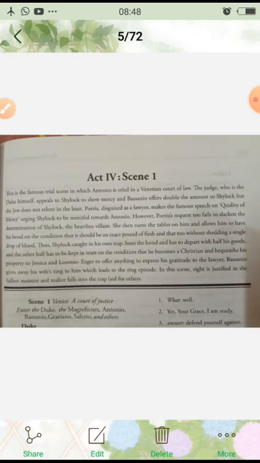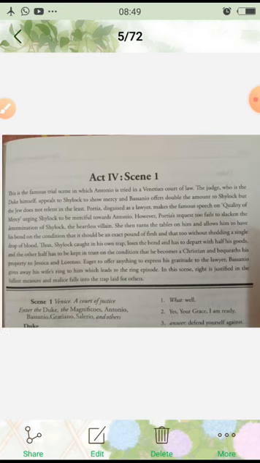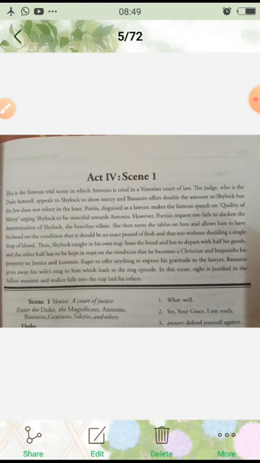So the judge, who is the Duke himself, appeals to Shylock to show mercy, and Bassanio offers double the amount to Shylock, but the Jew does not relent in the least. Now, the Duke himself is the judge here in the court and appeals to Shylock to show mercy. That is, he requests Shylock to show mercy on Antonio.